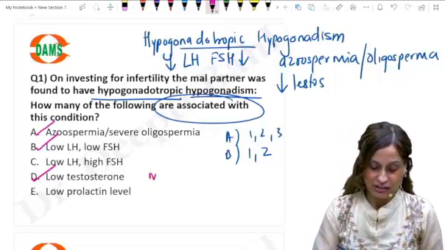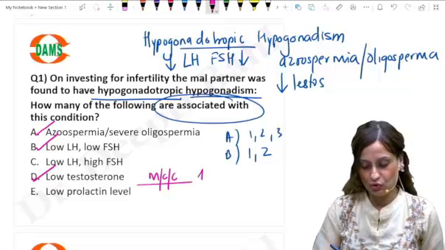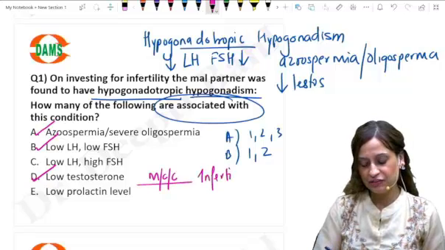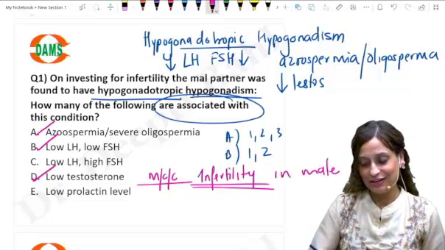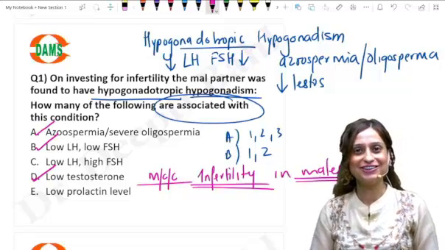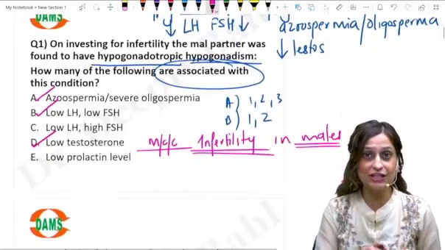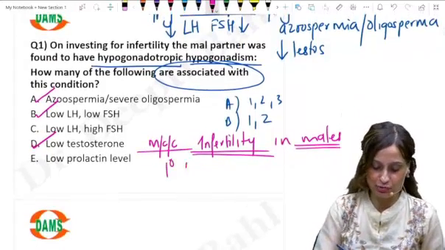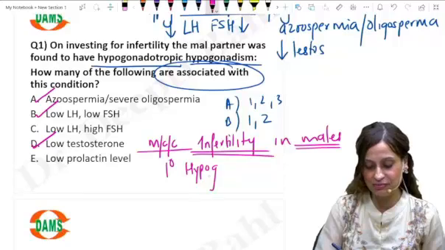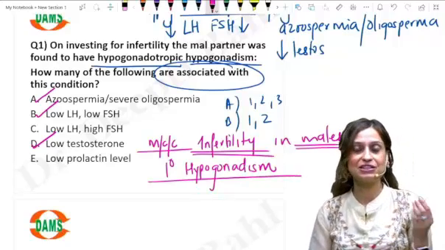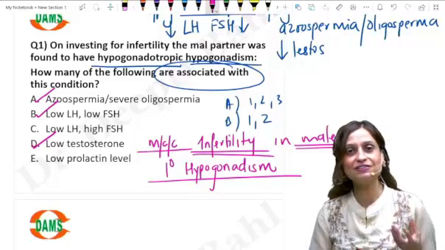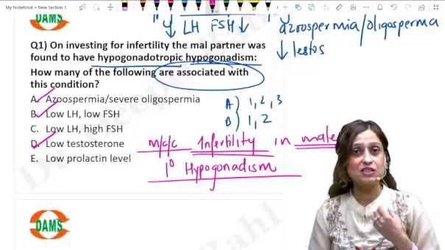Now, please remember, in general, the most common cause of infertility in males is not actually transport disorders. It is primary hypogonadism. Do you understand what is primary hypogonadism? Primary hypogonadism means the defect will lie in the testes itself. There are problems of spermatogenesis.